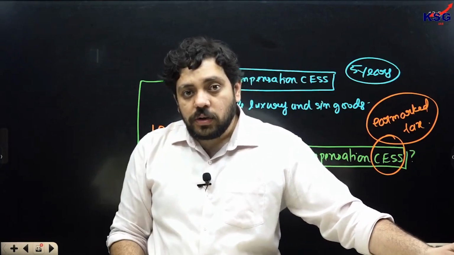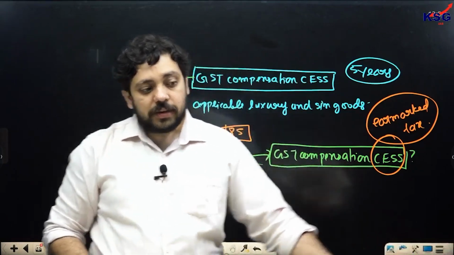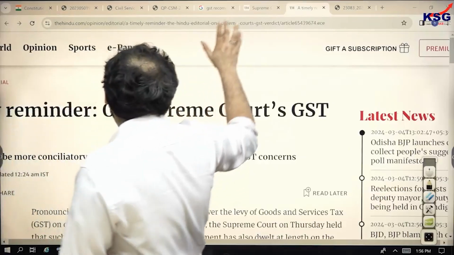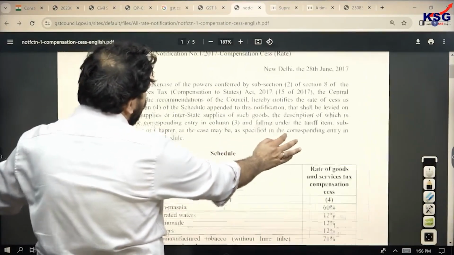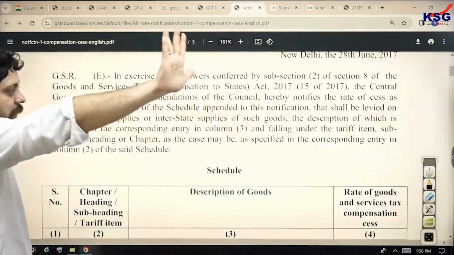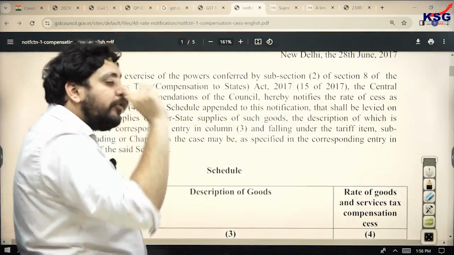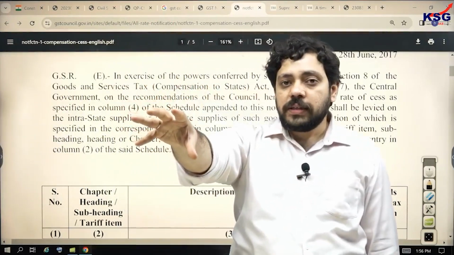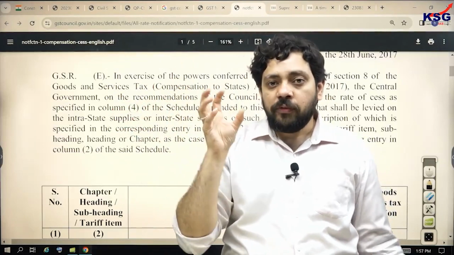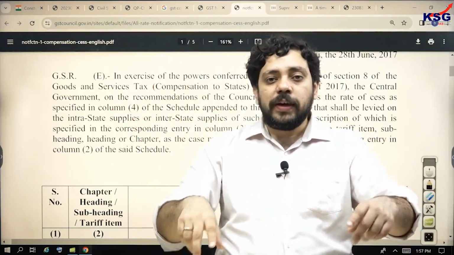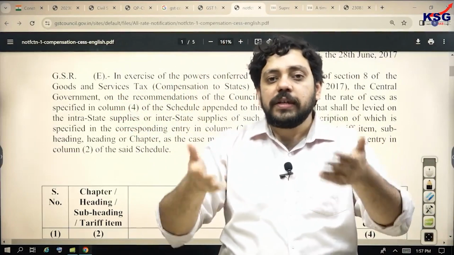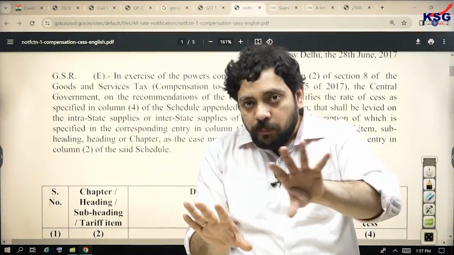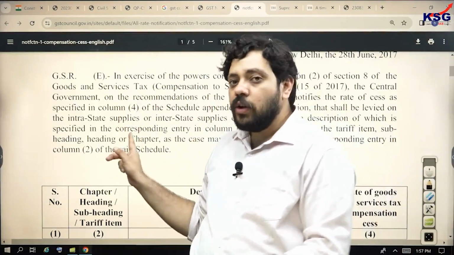And thus you had the creation of the GST compensation cess, class. I hope that you are understanding this point clearly. Take a look at this notification given in 2017. For 5 years after the enforcement of the GST regime, GST compensation cess would be collected. And from that fund, all those states who are experiencing a shortfall in GST, in indirect tax collections, their shortfalls will be compensated by the GST compensation cess.